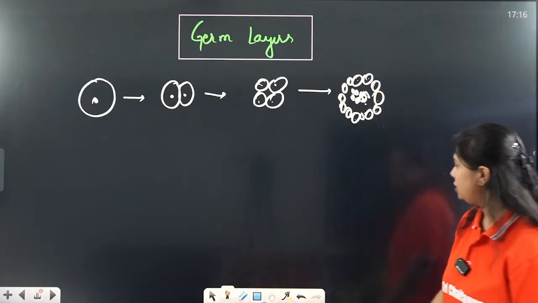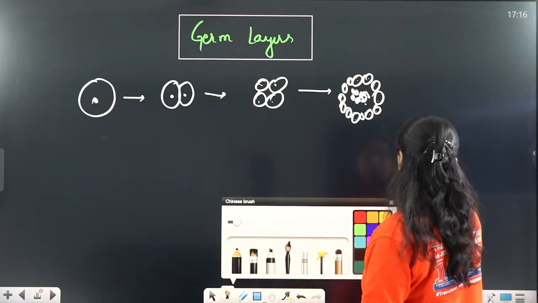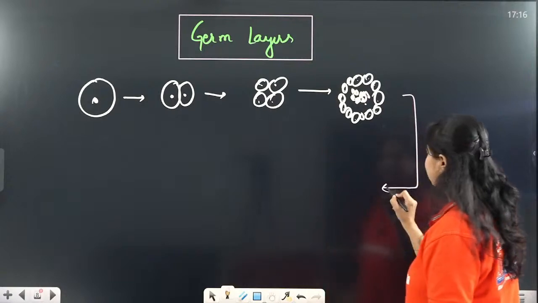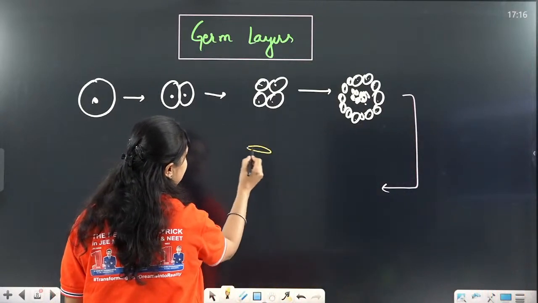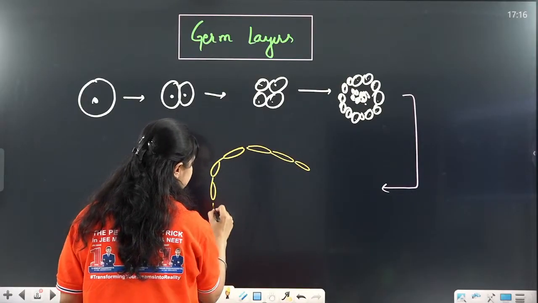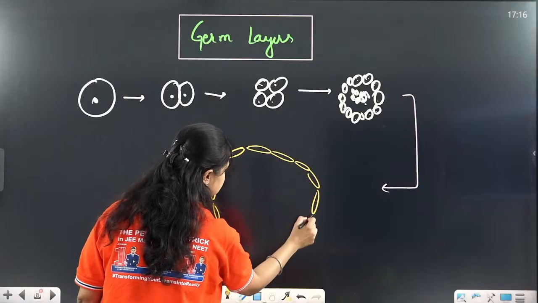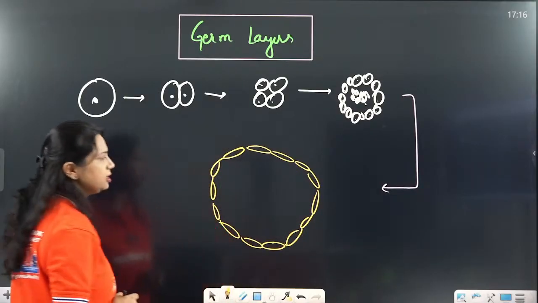After this stage, the cells will rearrange themselves. How does this rearrangement take place? The rearrangement takes place in such a way that some of these cells, the outer layer of cells, will arrange themselves in these layers. These layers are the outermost layers.